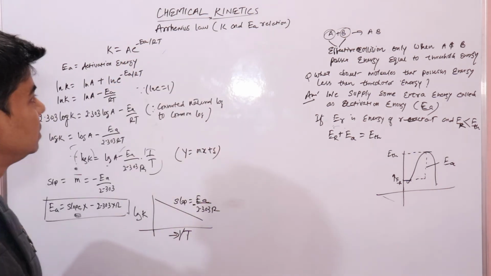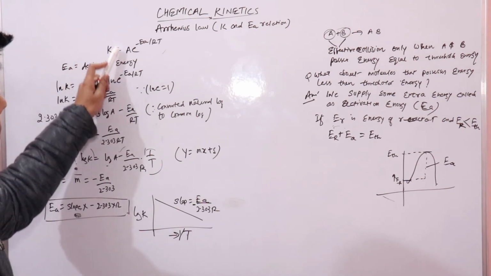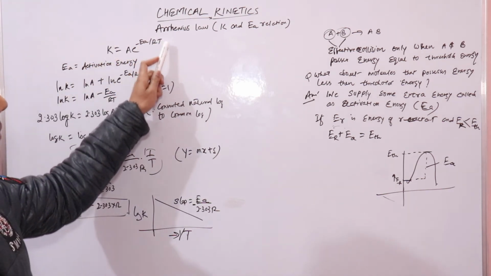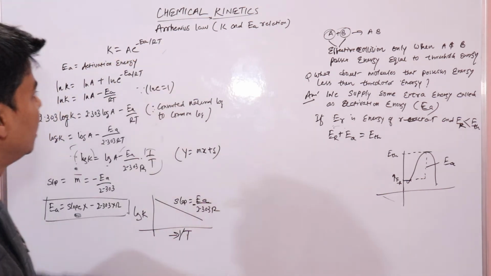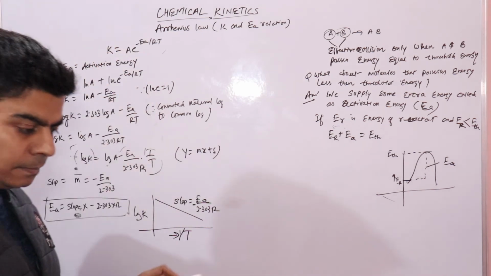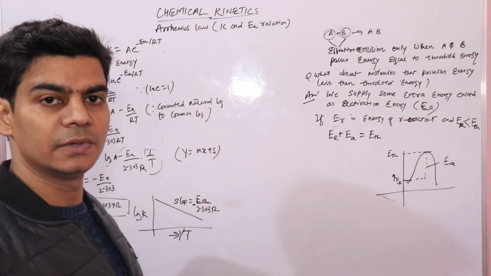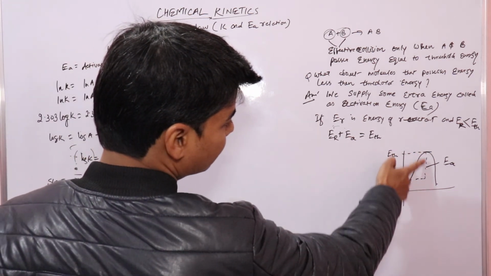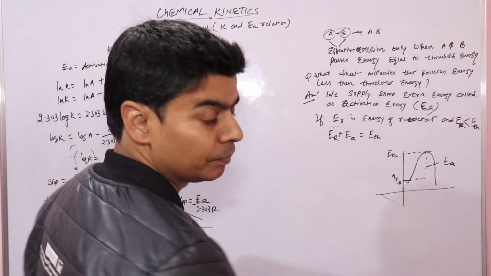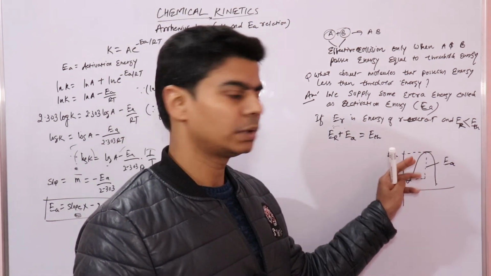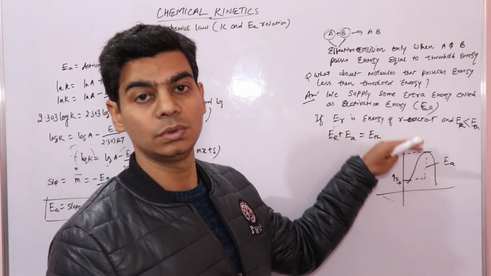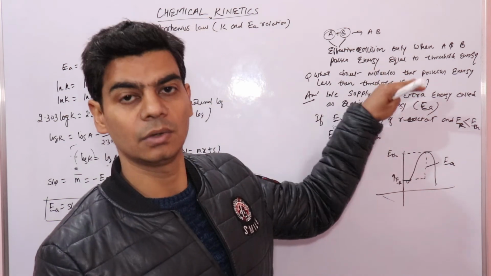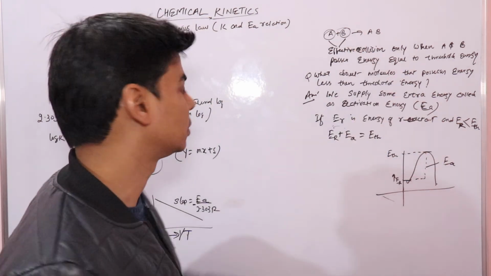Arrhenius gave the relationship between rate constant and temperature of the reaction, right? And we know that every reaction has a definite value of activation energy Ea, and activation energy is this extra amount of energy that is given to reactant molecules so that their energy becomes equal to the threshold energy and they can undergo effective collision to form products.